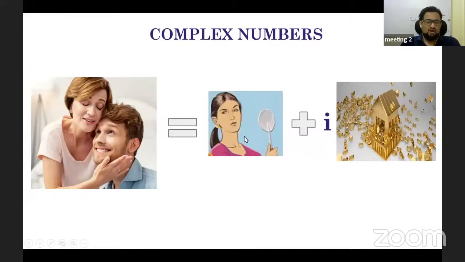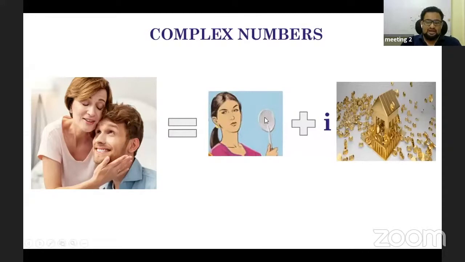daughter-in-law. The daughter-in-law is very much connected to the property or wealth that she brings. So when the mother-in-law is looking for a daughter-in-law, she is focused on the daughter-in-law being beautiful also.